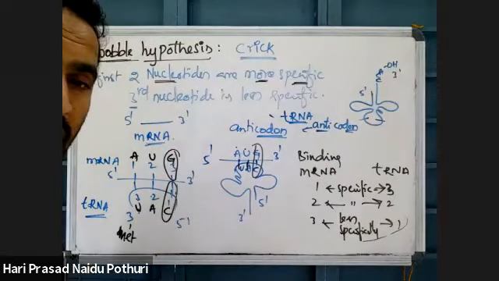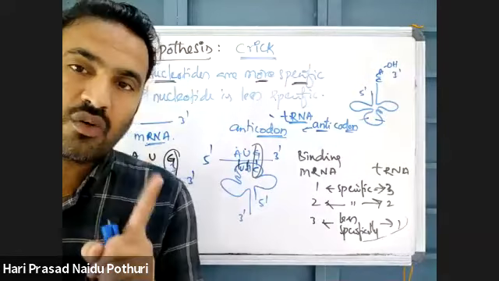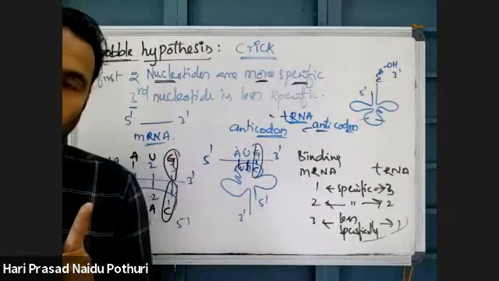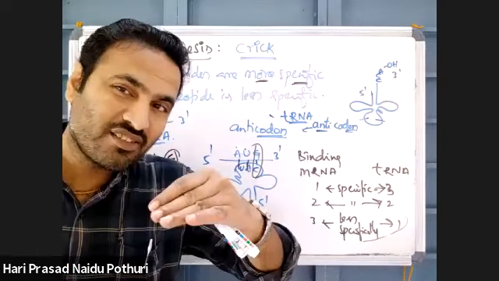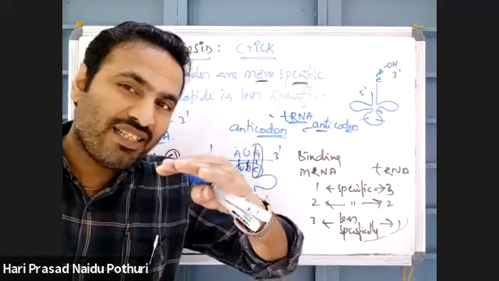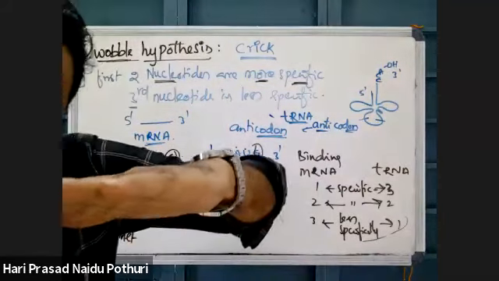Why, sir? That bottom one is the tRNA. mRNA has codon, tRNA has anticodon. During protein synthesis, tRNA comes and binds with mRNA. This is mRNA, right?